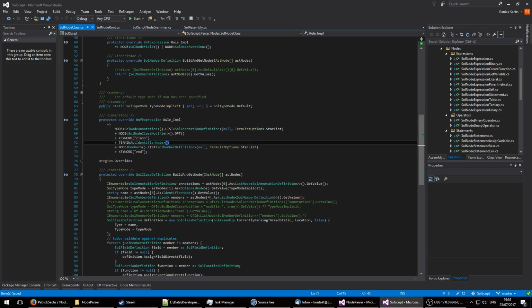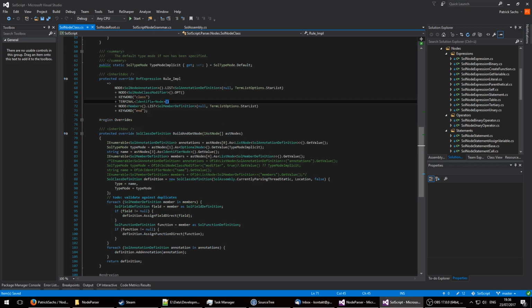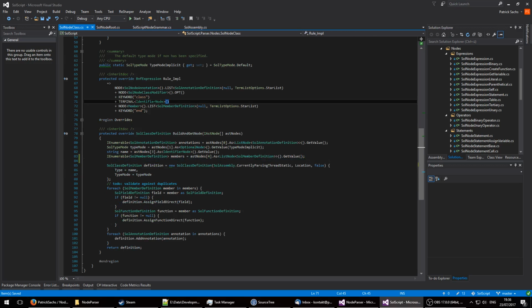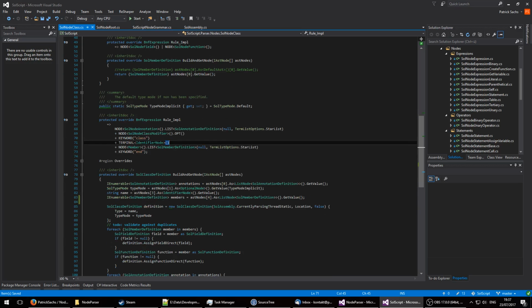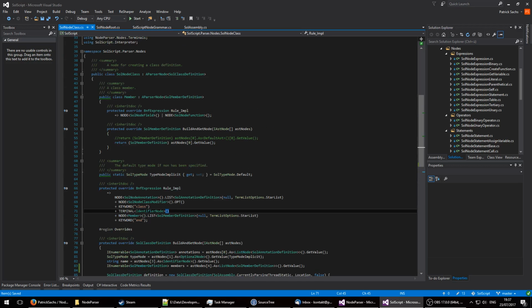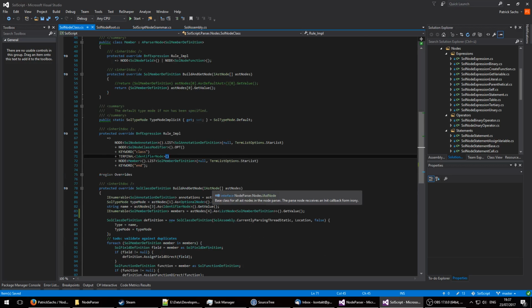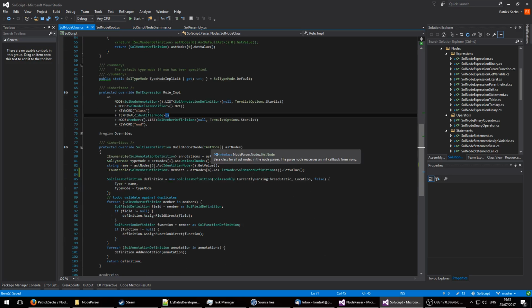Let's get rid of this old legacy stuff. Okay, so how's this parsed? We now have to override the build and get node method, which gives us an array of IAST nodes, an array of AST node interfaces, because all nodes implement this interface at a very low level. If you look at some nodes, we'll look at that later, key terms don't implement a parser node. A parser node is essentially just your non-terminals, and some classes may implement something else entirely, so it's just an IAST node, but you can easily work with it.